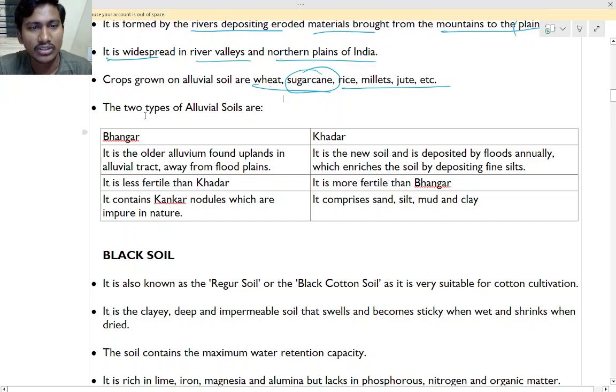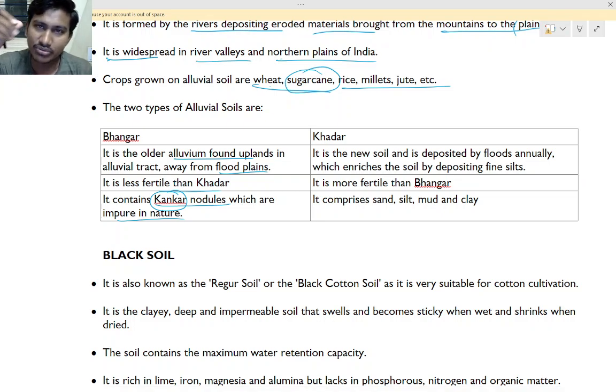Yes. So now let us see two types of alluvial soil, which are Bhangar and Khadar. Okay, so Bhangar is the oldest alluvial soil, found in uplands in the alluvial tract away from floodplains. So it is less fertile than Khadar. It contains kankar nodules which are impure in nature. So kankar means small particles of stone. Okay, so it will not be very smooth as soil. It will be stones, so that is why it is less fertile.